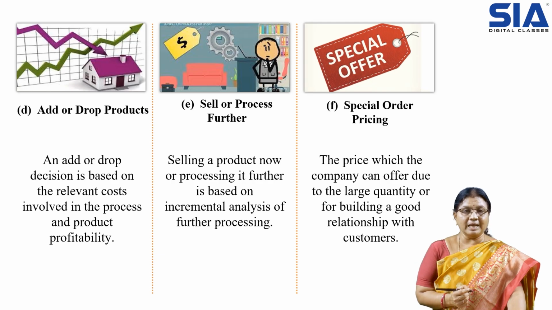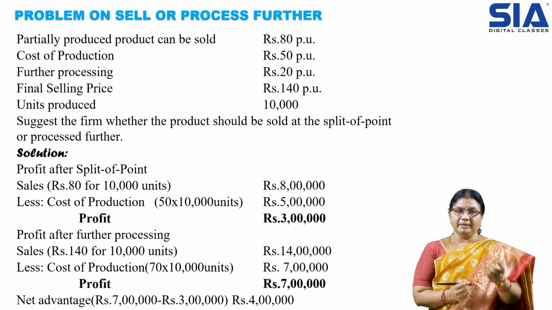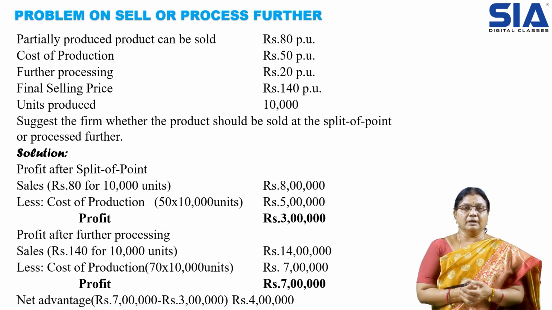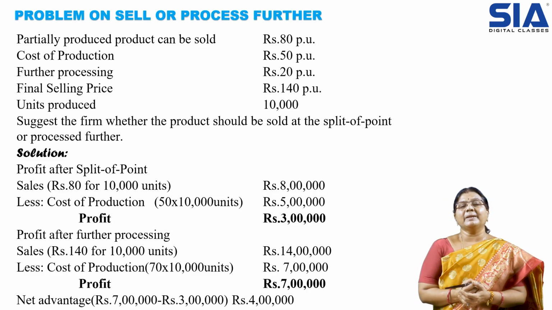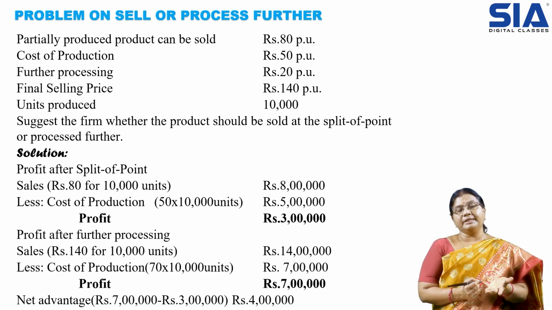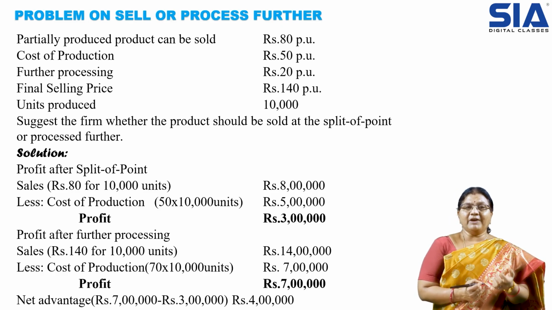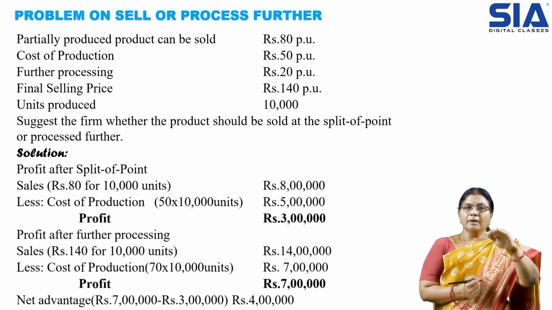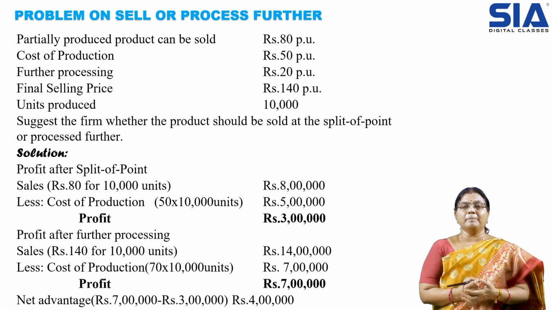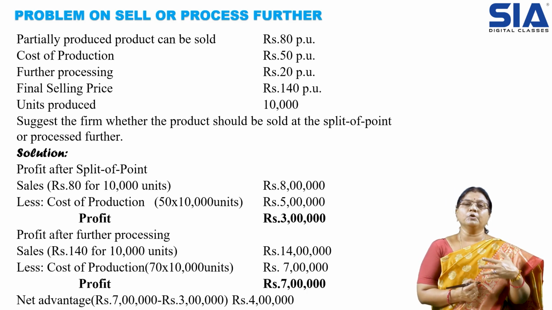Okay, so let us understand one of the concepts with a problem. Here the data is given. The selling price of the product is 80 rupees per unit and the cost of production is 50. If further processing is required, it is again 20 rupees per unit that we have to incur, and the final selling price is 140 rupees per unit. So before processing it is 80 rupees; if the process is done, it is 140 rupees per unit. The number of units produced is 10,000.